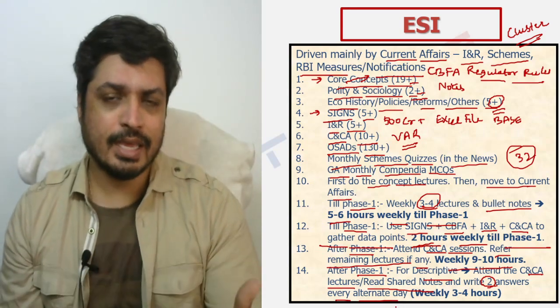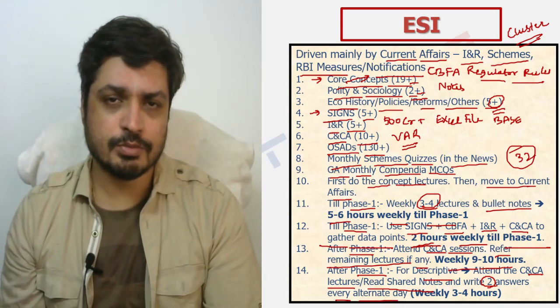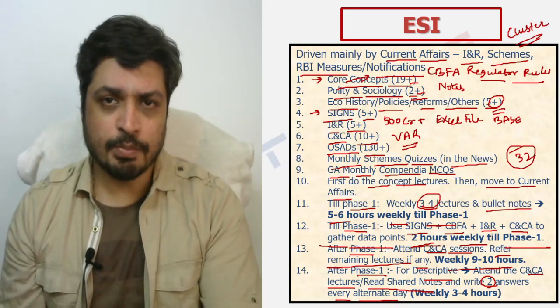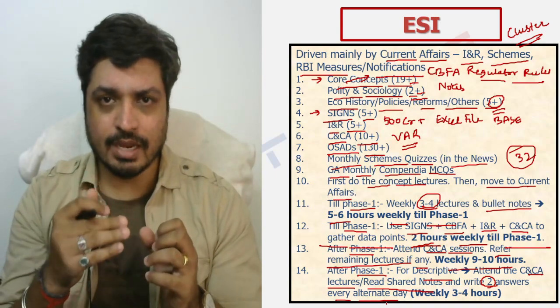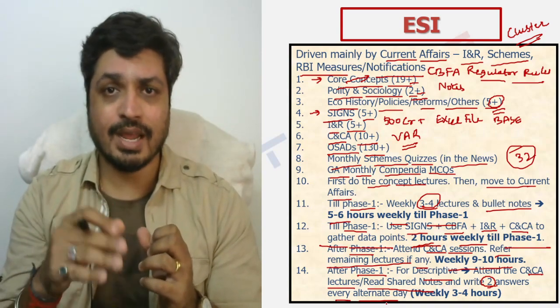That will be the spread. And again, you're looking at spending roughly 3 to 4 hours per week on that, right? So I hope the nutshell as far as the ESI preparation is also very clear in terms of what is the target as far as the next 2 months are concerned and the month after that.